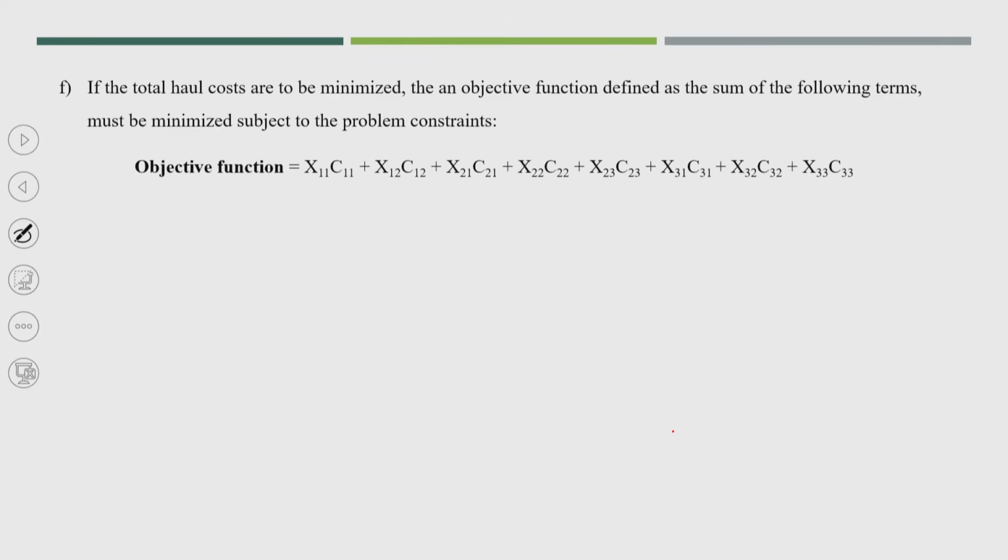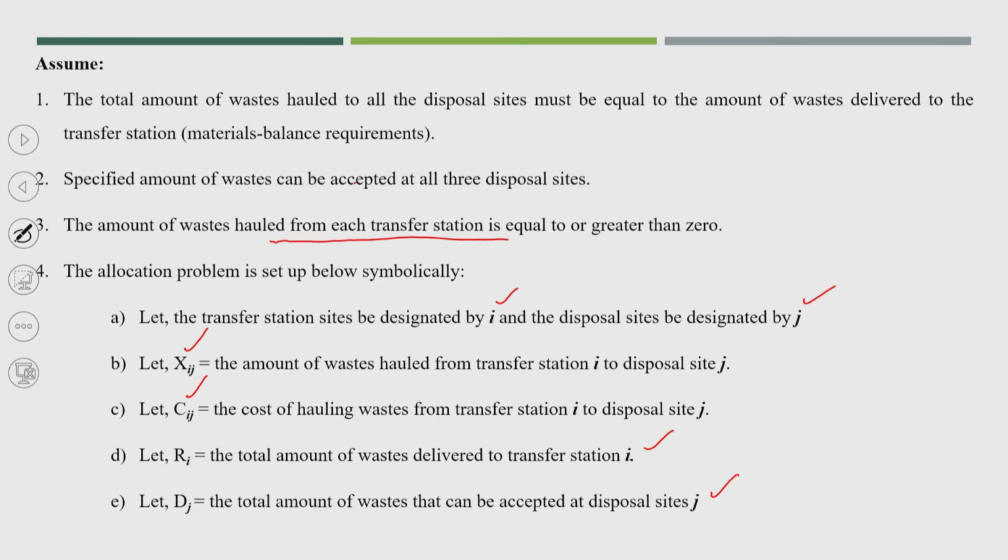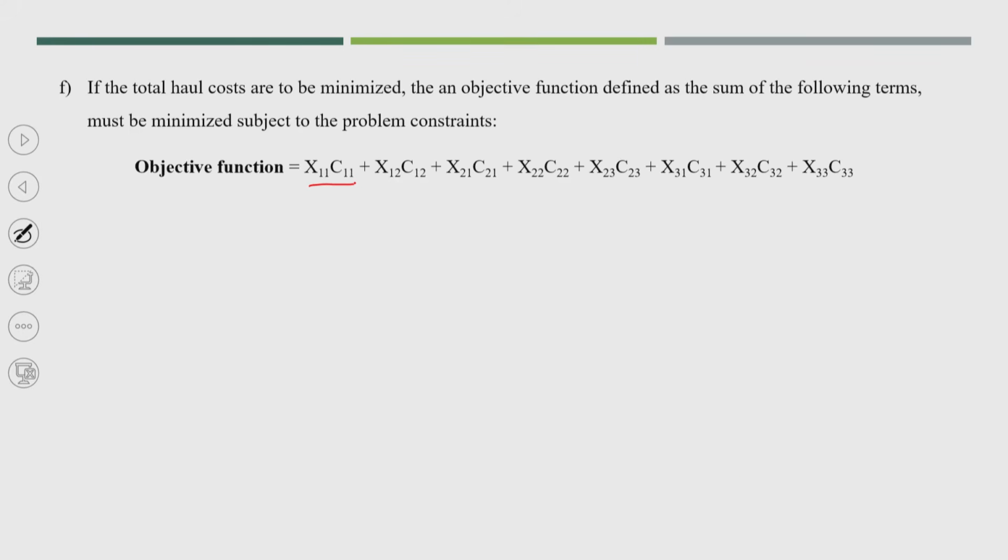The objective function will be x11 multiplied by c11 plus x12 multiplied by c12, and so on, where x11 is the amount of waste hauled from transfer station 1 to disposal site 1, and c11 is the cost of hauling waste from transfer station 1 to disposal site 1.